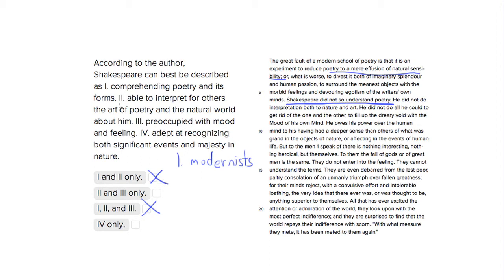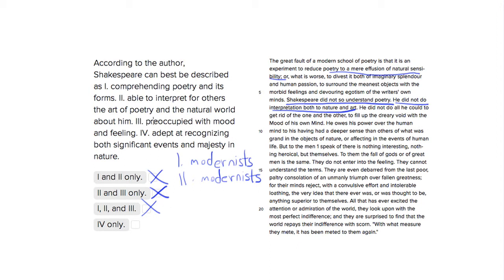Number two, able to interpret for others the art of poetry in the natural world about him. So it tells us in the next sentence, he did not do interpretation both to nature and art. He did not try to get rid of one and fill it with the other. He just tried to display it how it was. So this is a contrast to the modernists. So number two is also the modernists. So we want to get rid of things with two in them. So we already got rid of choice one, which had two, and we got rid of choice three that had two, and choice two also has two. So we're left with just choice four, but let's look at number three.